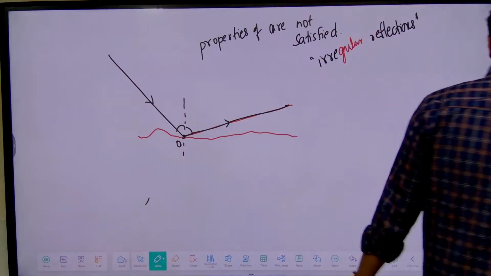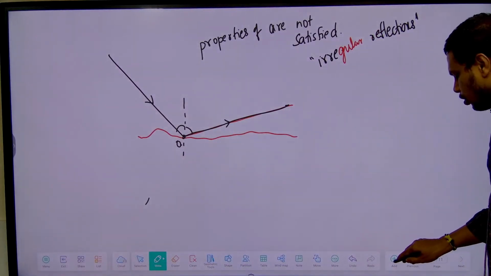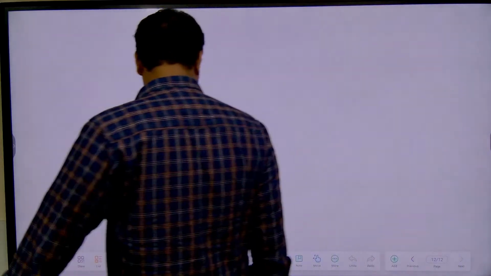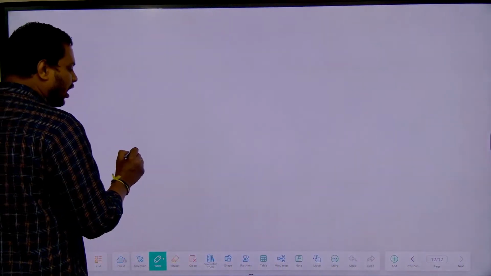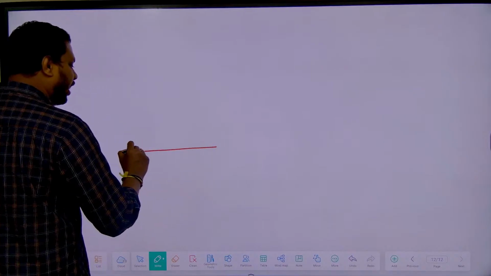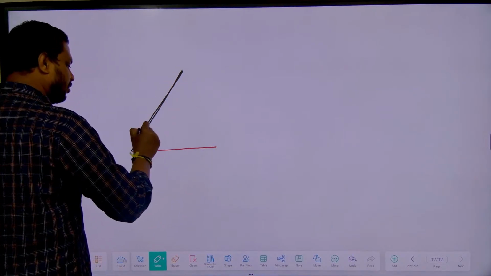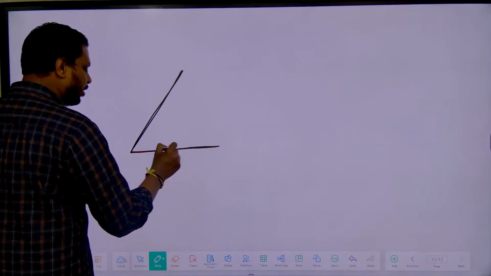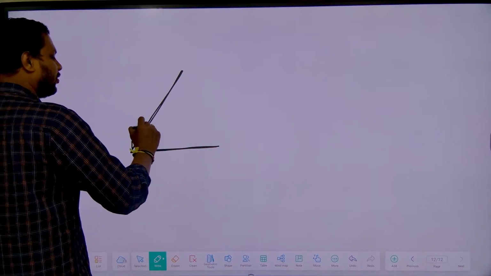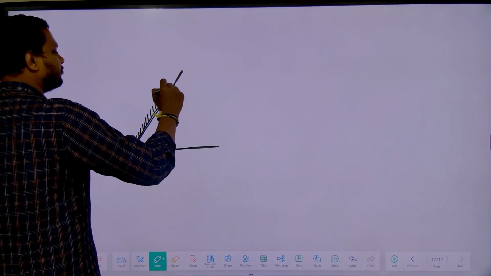Okay. Now I'll give you one more problem, which is a little complicated. Suppose I take one mirror, and I take another mirror like this. So two mirrors I will take.